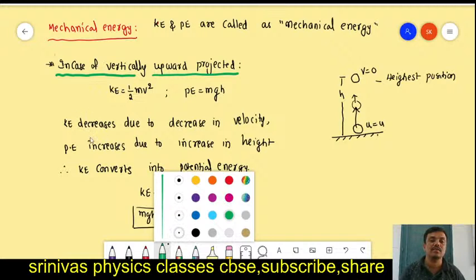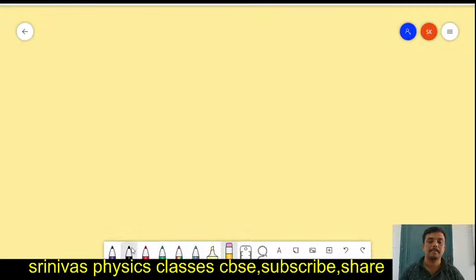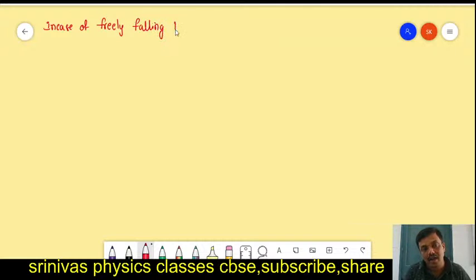For example, if any object is dropped from a certain height, you take the screenshot. I am going to erase this. In case of a freely falling body, what happens to kinetic energy and potential energy?